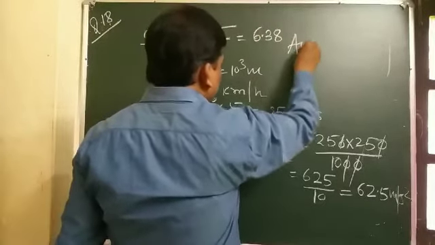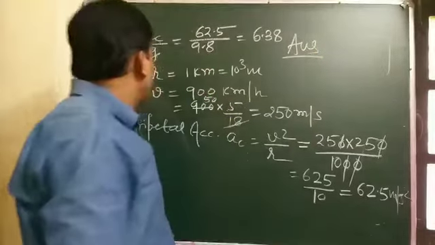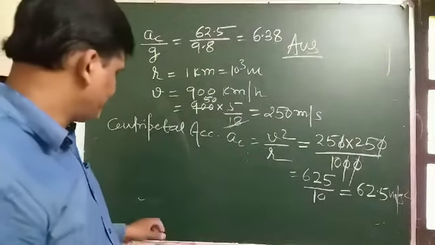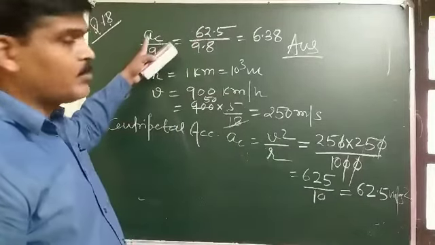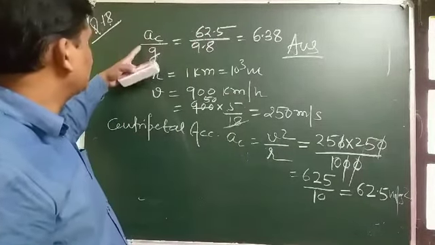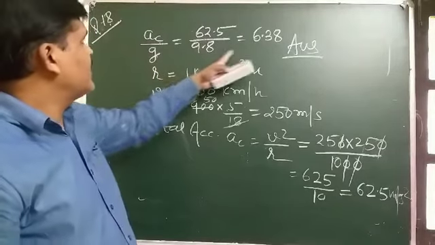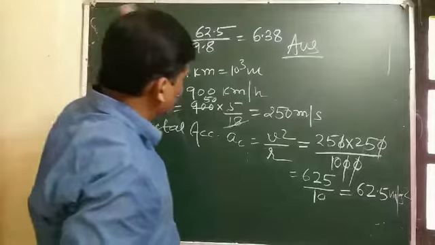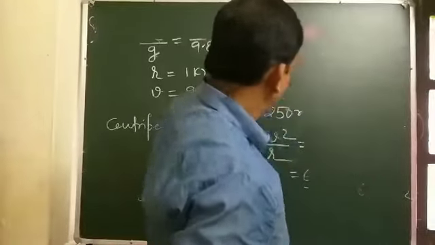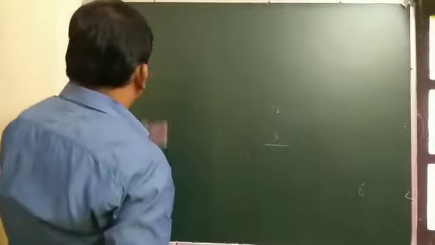This is the answer of question number 18. So taking the ratio of centripetal acceleration to acceleration due to gravity, its value comes out to be 6.38. This is the answer.